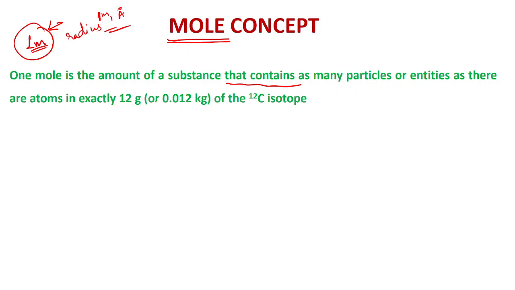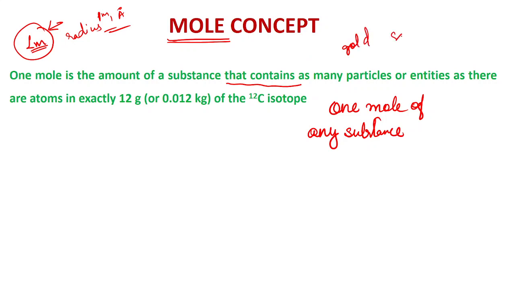Here one thing may be emphasized, that a mole of a substance always contains the same number of entities. It means if you are taking 1 mole of any substance, that will always contain the same number of particles, whether that 1 mole of substance is gold, or silver, or simple carbon atoms. All of them will contain the same number of particles or entities.